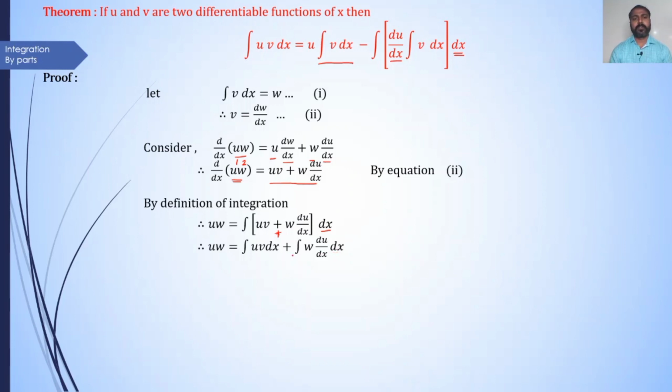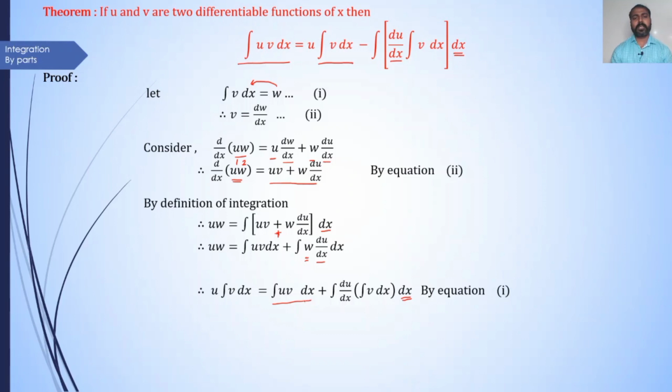Now, from equation first, the value of integration of v dx is w, that is, the value of w is integration of v dx. So, u into integration of v dx is equal to integration of u into v dx plus integration of du by dx as it is into, instead of w I can write integration of v dx, and here integration done with respect to x. But we want in LHS integration of u into v dx. So, solving this equation for integration of u into v dx.